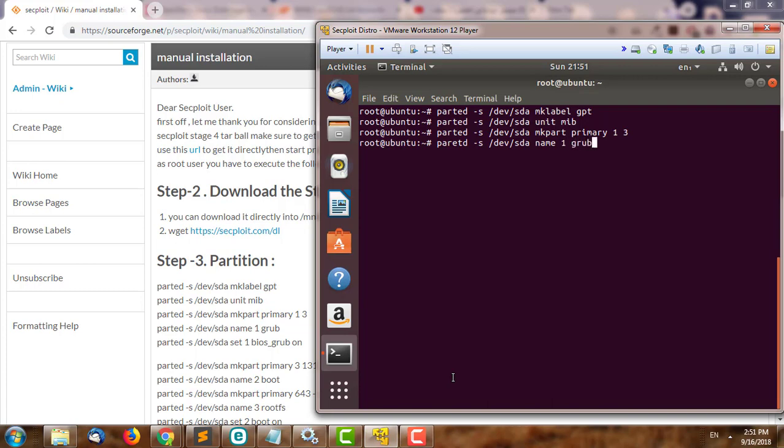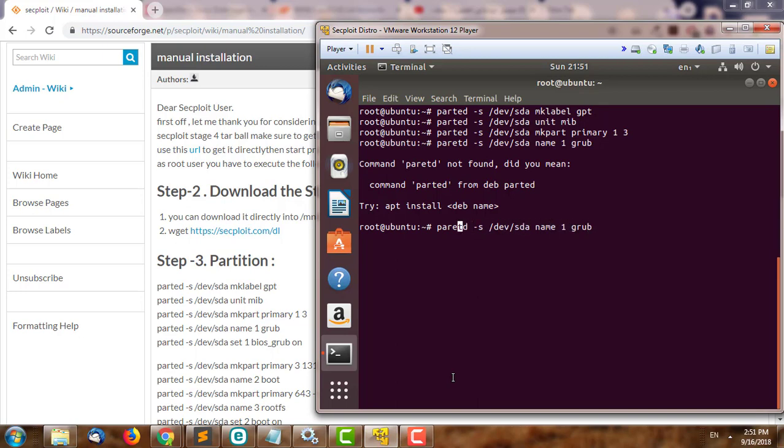Name 1 grub, which is for the grub boot. Then parted -s /dev/sda, and we're going to do set 1 bios_grub on.